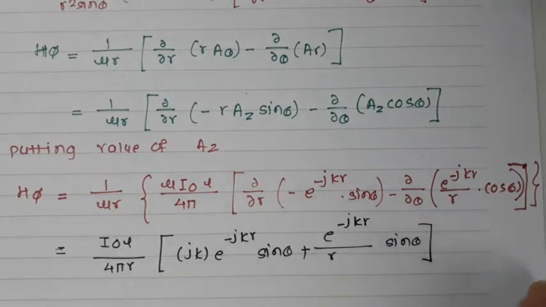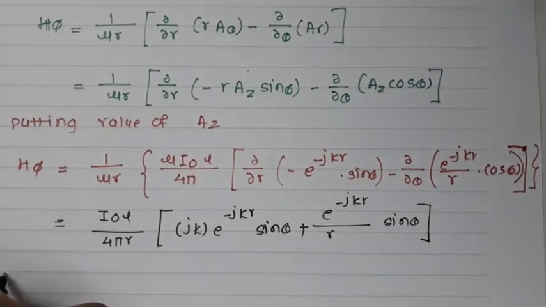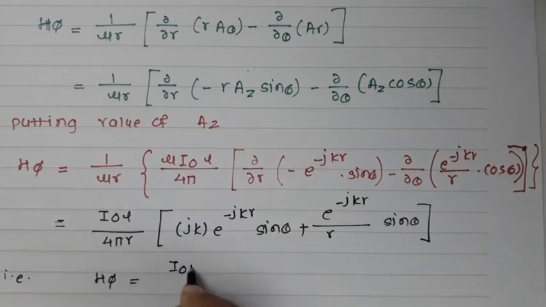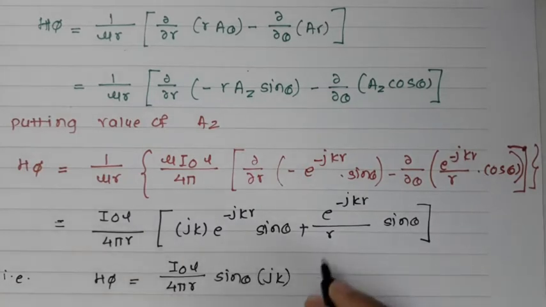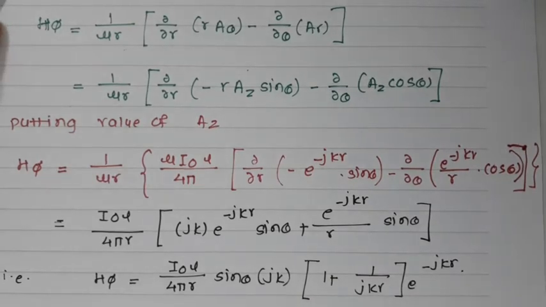So again solving it further, I'll get the H phi component as H phi is equal to I0L over 4 pi r sine theta, jk times 1 plus 1 upon jkr, e raised to minus jkr. So here I have found the H phi component.